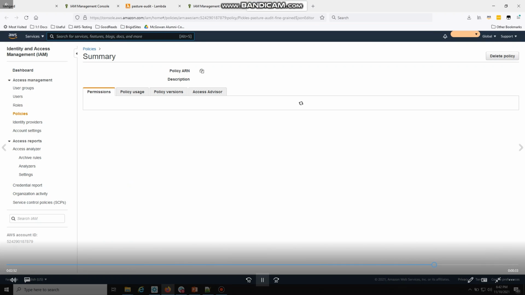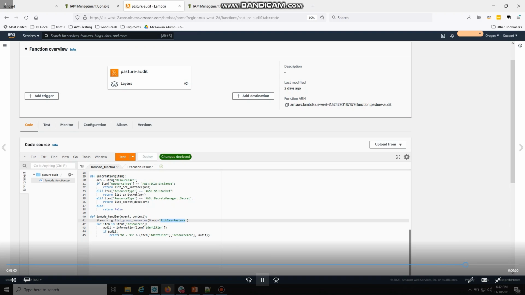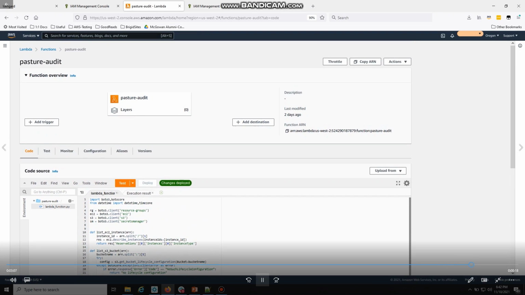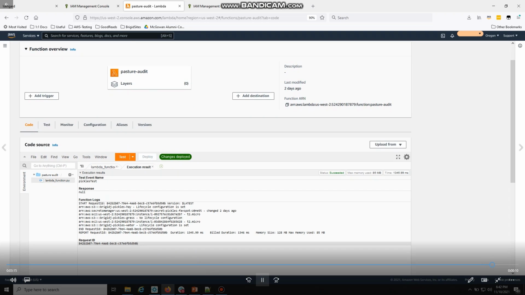But I will show you the permission summary here, and this is the well-scoped policy right here. And then I head over to the Lambda console. I gave it a minute for that policy to propagate, and I'm going to test it again, make sure it works, and then we're good, ready to go. No access denied. We're all good. We have a nice, fine-scoped policy.